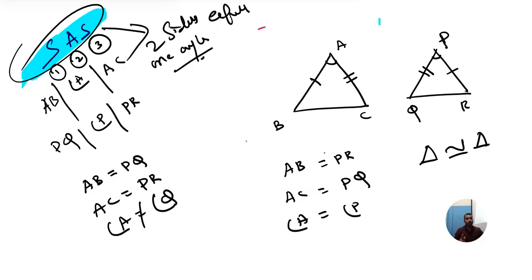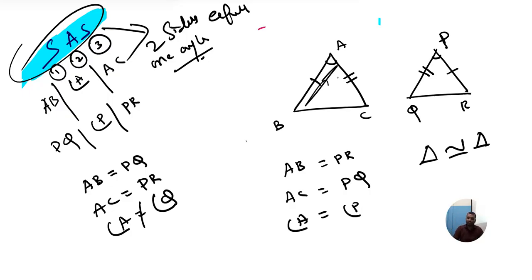My condition is what? Single line, angle, double line. Single line, angle, double line. Whether it is placed like this or like that, I don't want those things. But I have a criterion: the angle must be between the single line and the double line. It is there. Between single line and double line, an arc angle is there.